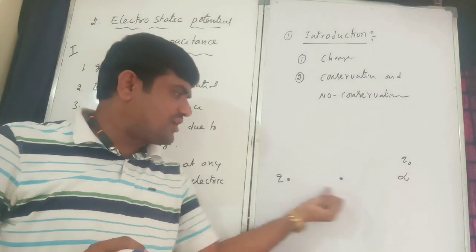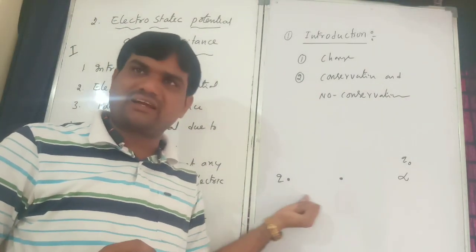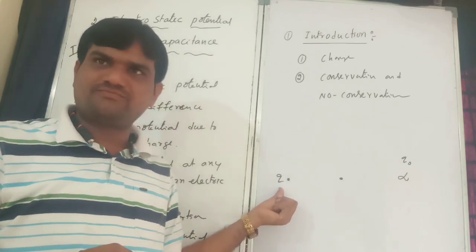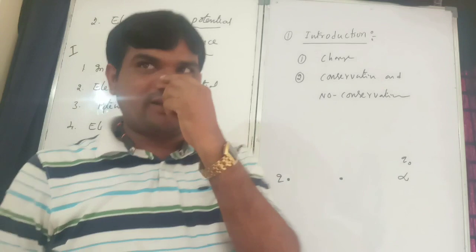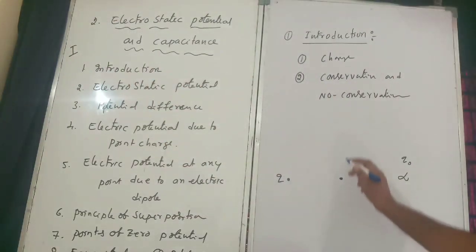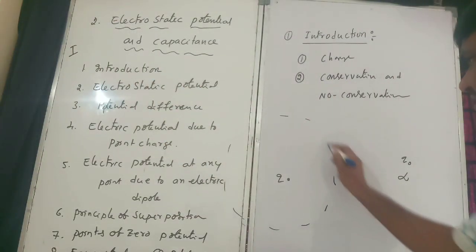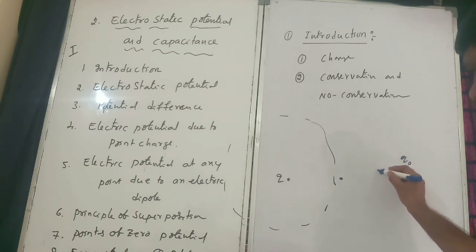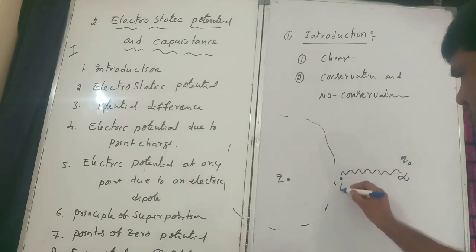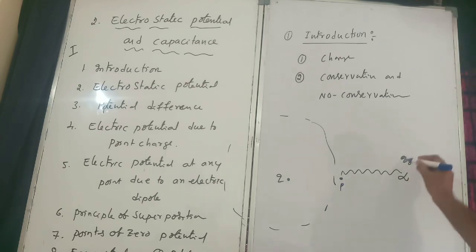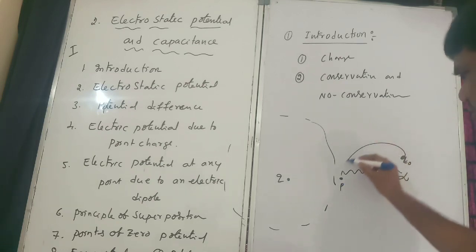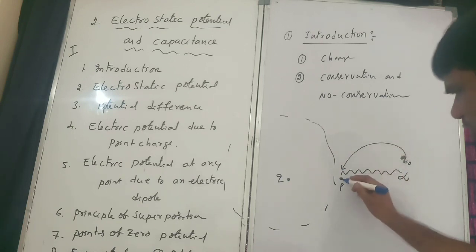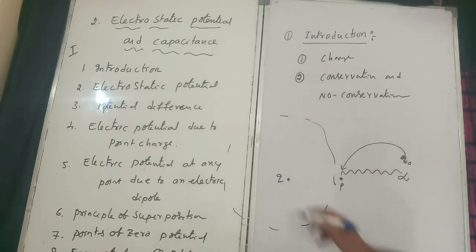This is the strength of the electric field of this charged body. Now this Q naught we want to bring from infinity to this point.